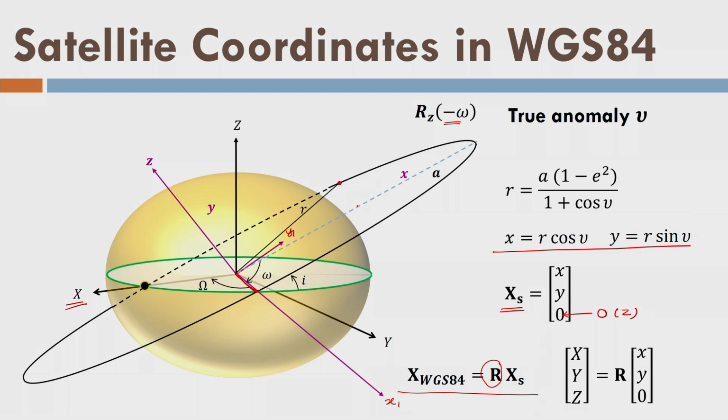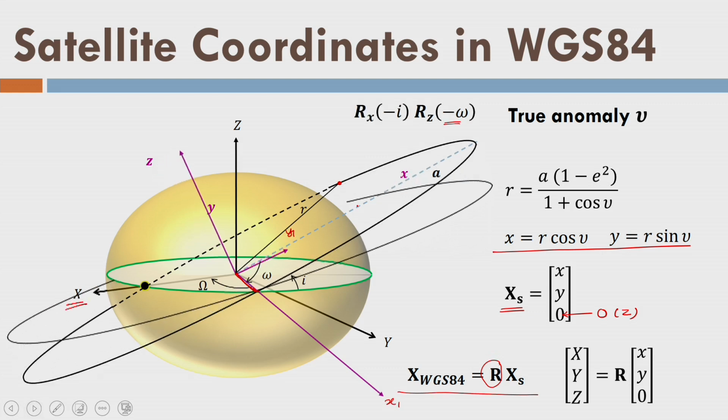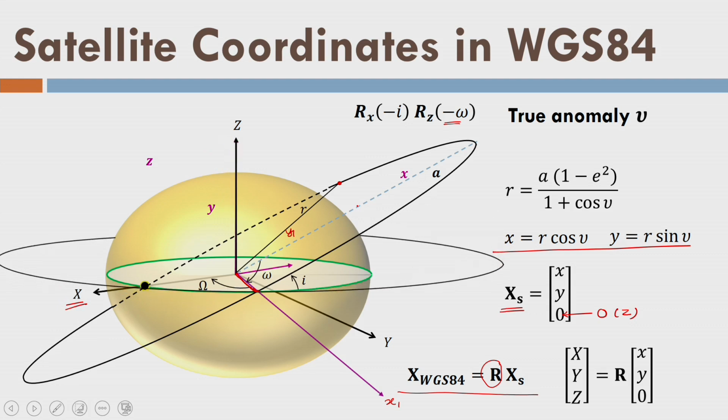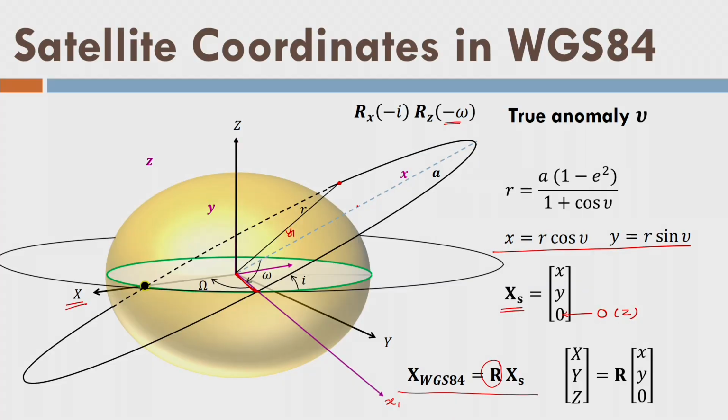Now you are rotating your new coordinate system x1, y1, z about the x1 axis, so that z and y1 will rotate and they will come into the plane of the equator by I angle rotation. Let us see. So this is explained like this. This kind of rotation we are doing now. Done. Remember that we have not changed the orbital plane of the satellite, just for the purpose of explanation we are showing it by animation. Okay. So now you have rotated by minus I also about the x axis, like this kind of rotation you have given, and as a result z has aligned with the capital Z.